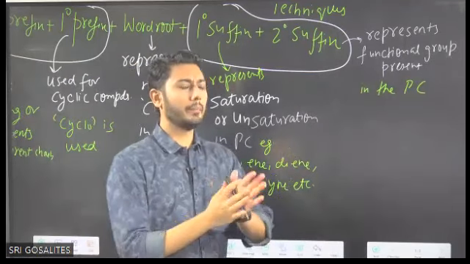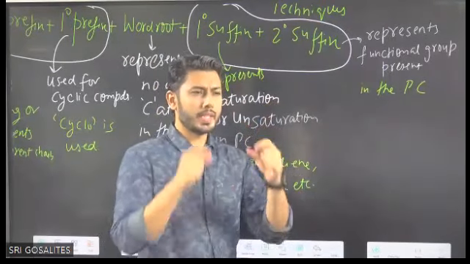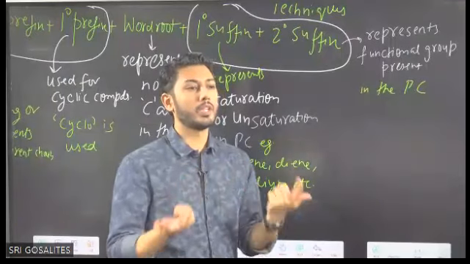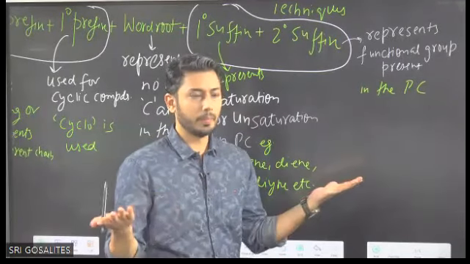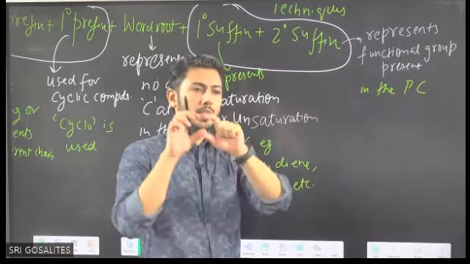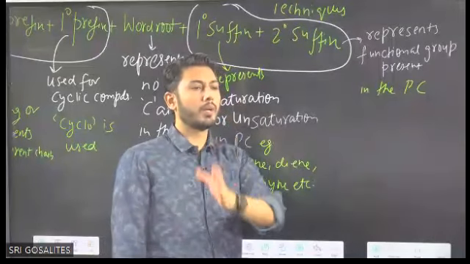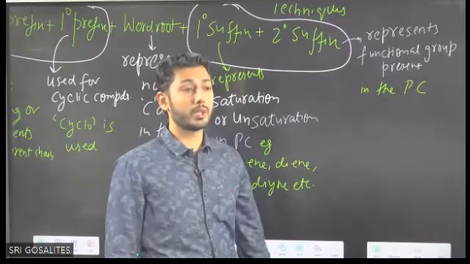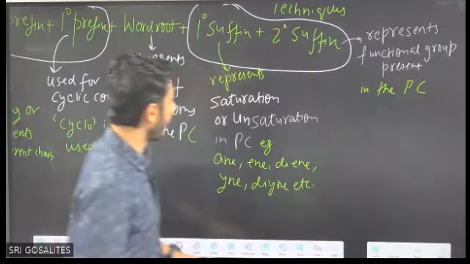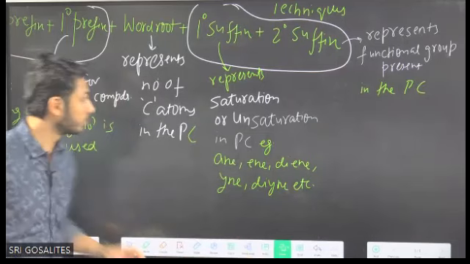Suppose you remember the example methanol. OH is a functional group. Why? A functional group means that atom or group which decides the chemical properties of that molecule. Simple. If carboxylic acid is there, COOH, if this is present, we will say it is a carboxylic acid functional group, because it will show the chemical reactions or chemical behavior of the carboxylic group. Written.